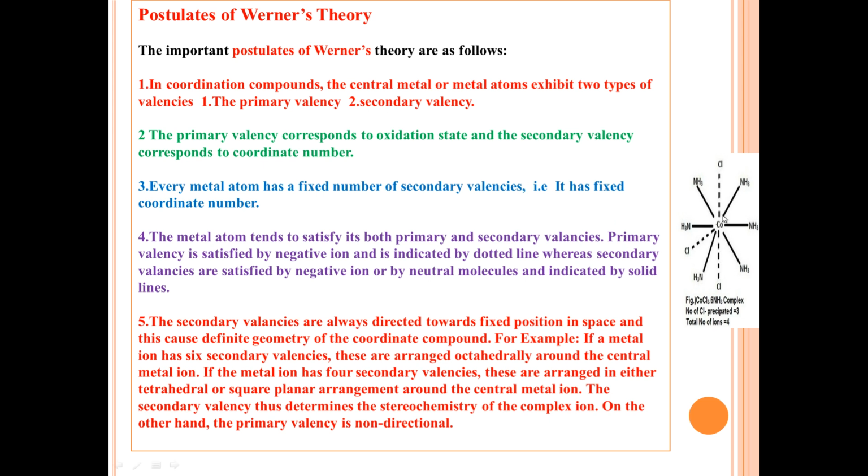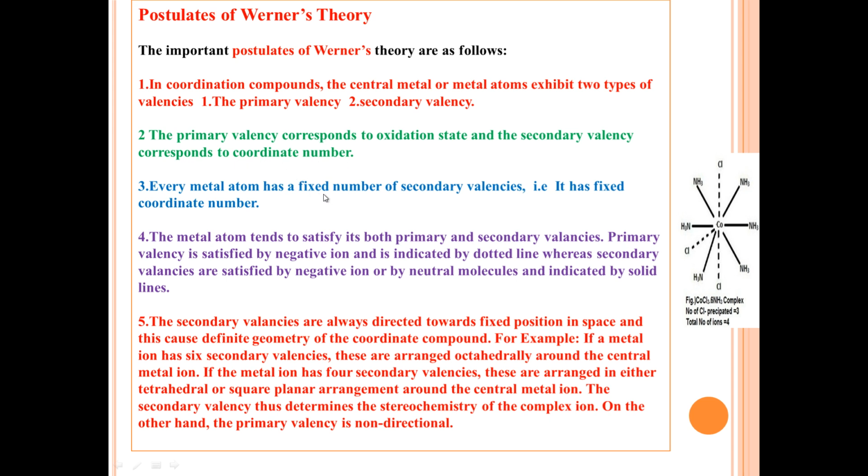You can observe here the central metal ion, and this central metal ion exhibits two varieties of valencies, primary valency and secondary valency. The primary valency corresponds to oxidation state and the secondary valency corresponds to coordination number.